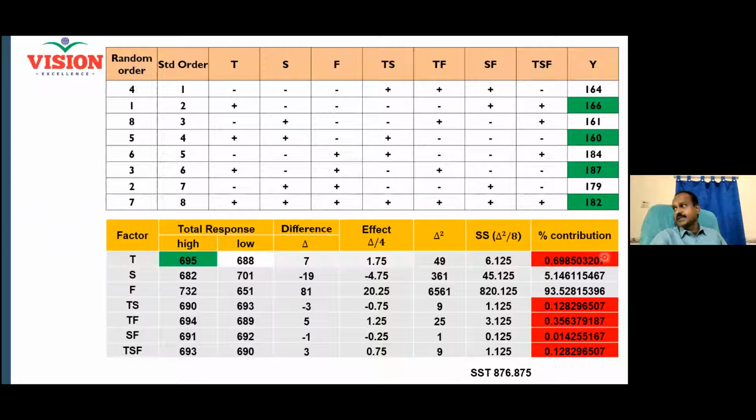Are you getting 0.69 or you are getting 0.0069? 0.0069. So I want to convert that into percentage.